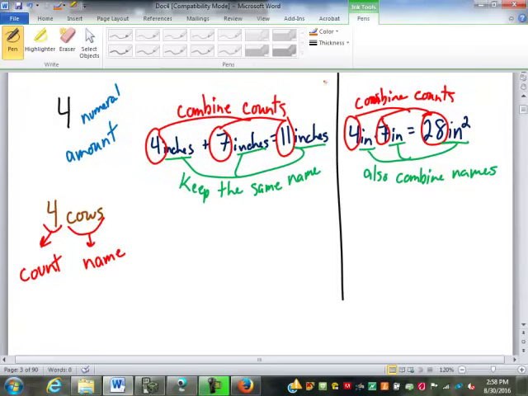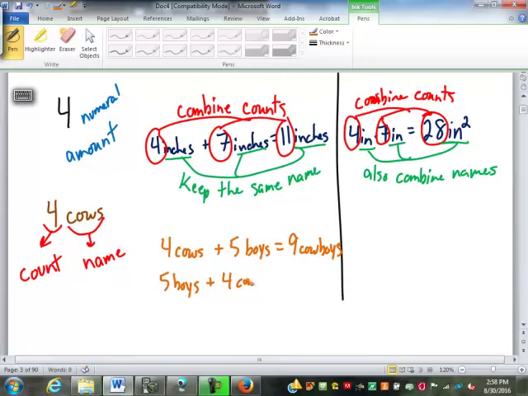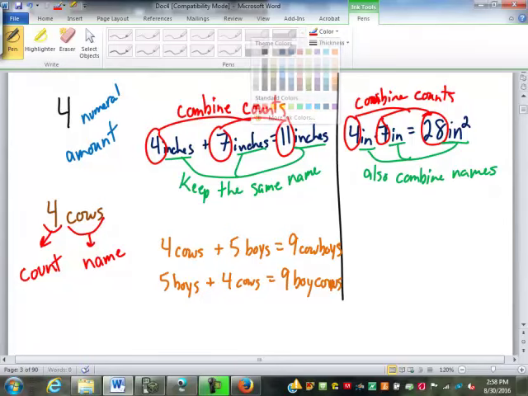For example, let's say we have our 4 cows plus 5 boys. Does that give us 9 cowboys? Yeah, it don't work that way, does it? Let's say we did it the other way around. Let's say we got 5 boys plus 4 cows. Does that give us 9 boy cows? No.